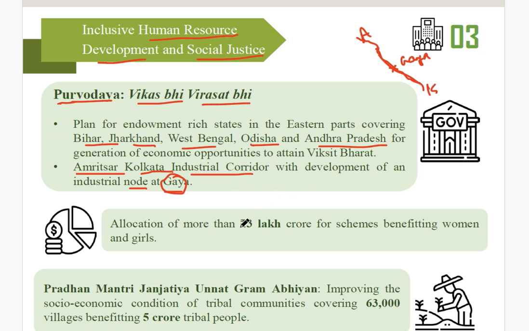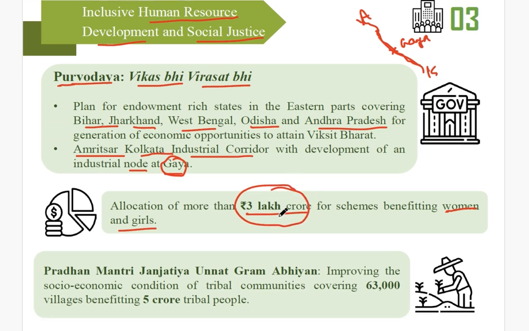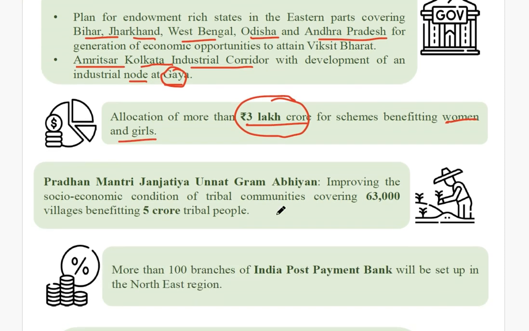Now, allocation of more than 3 lakh crores for schemes benefiting women and girls. For women and girls, this time in the budget, 3 lakh crores have been given. And you can see there are some schemes like Pradhan Mantri Janjatiya Unnat Gram Abhiyan. This Janjatiya is related to scheduled tribes, improving the socio-economic conditions of the tribal communities, covering 63,000 villages, benefiting 5 crore tribal people.